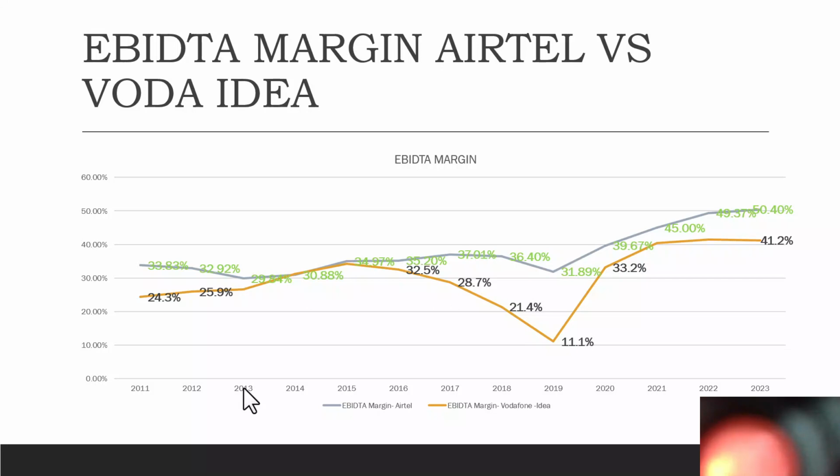We were spending a huge amount of money on customer acquisition. There are two costs associated with a telecom operator. One is the customer acquisition expenses, the commission which you pay to the channel partners for getting new customers. And the second is the customer servicing cost. We need to service the customers, and we have to do the billing.